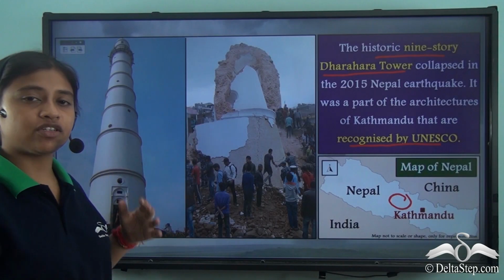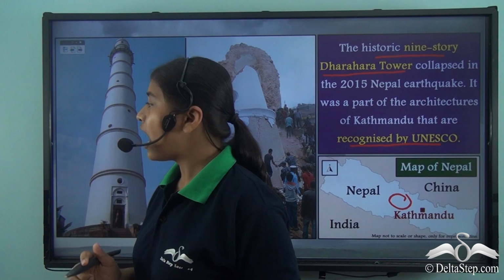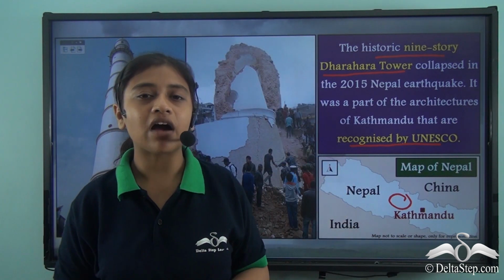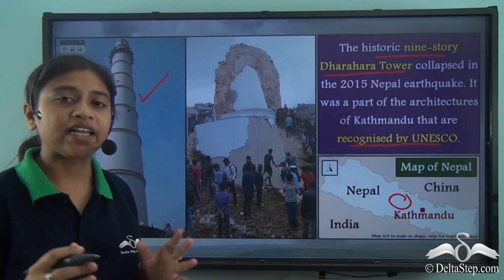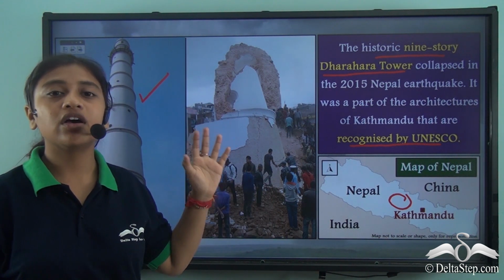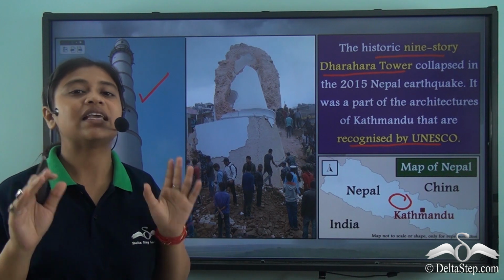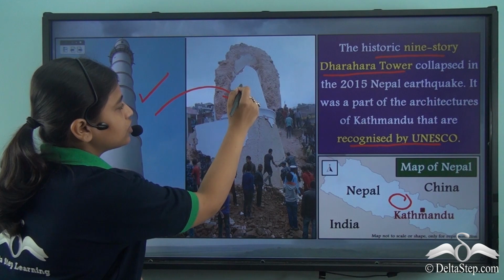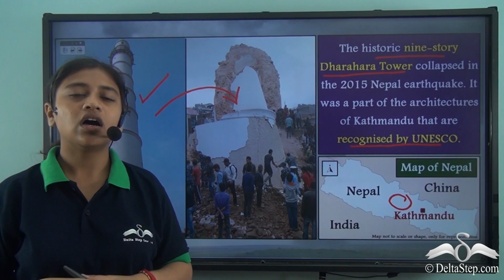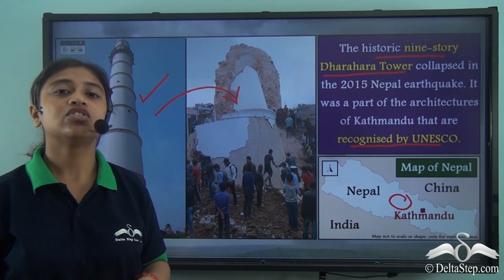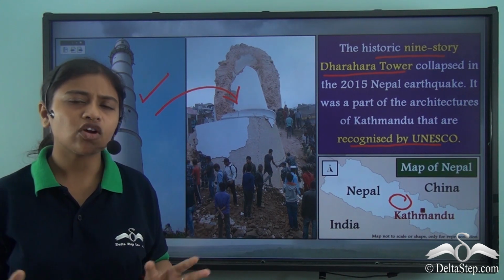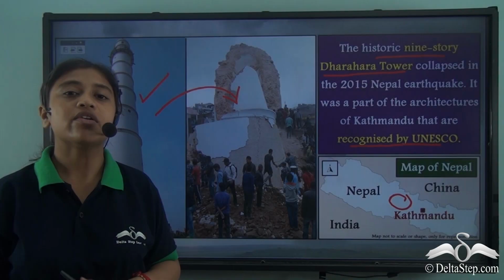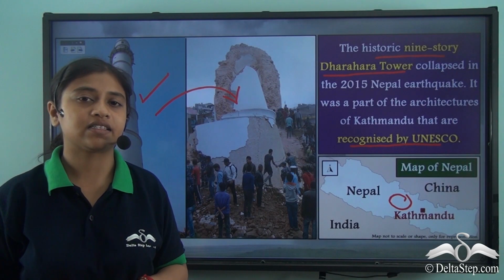So here is a picture that shows us how beautiful the monument, the historic 9-story tower, was before the earthquake of 2015. But right after the earthquake, the devastation was immense, and we see that it was destroyed to this condition. So the earthquake of 2015 led to the collapsing of a lot of monuments and architectures, including some of those architectures that were recognized as UNESCO World Heritage Sites.